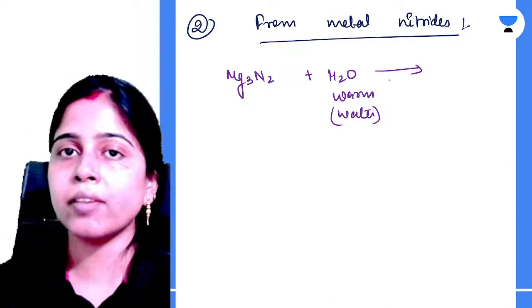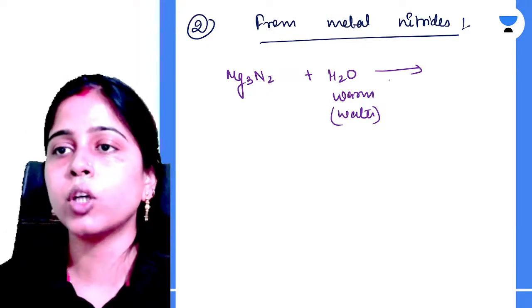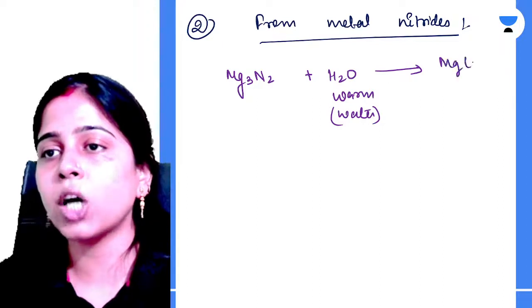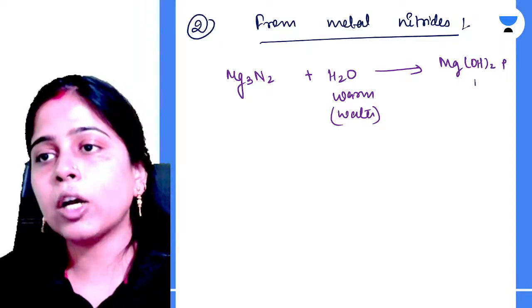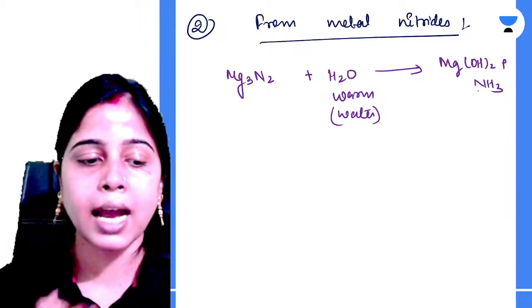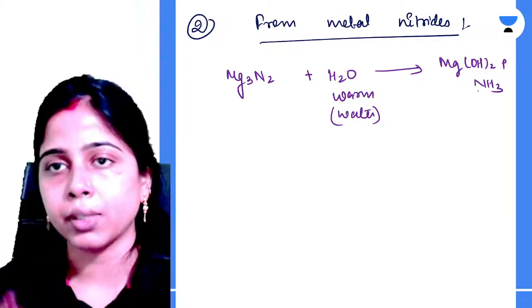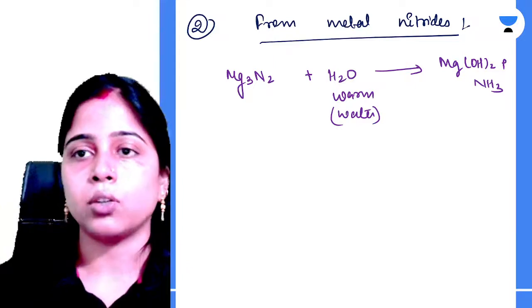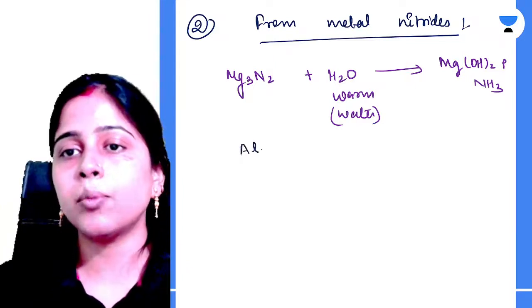What happens whenever a metal nitride reacts with warm water? Your metal hydroxide is formed and along with that your ammonia is also formed. Clear? So in this case your ammonia is produced.